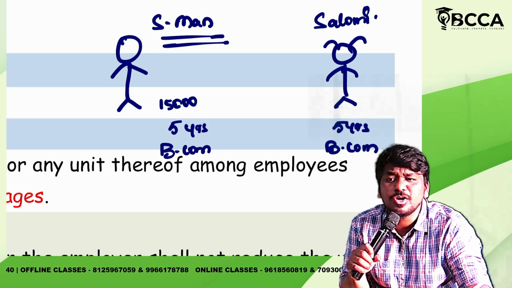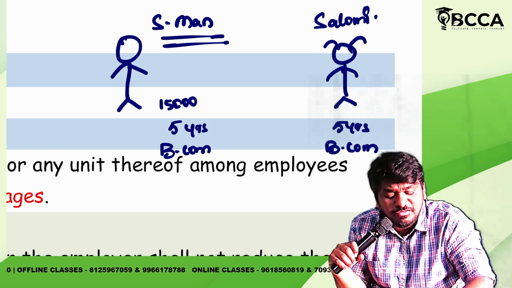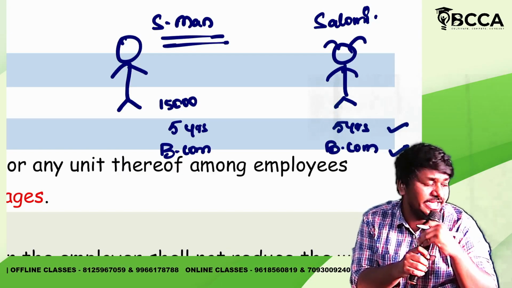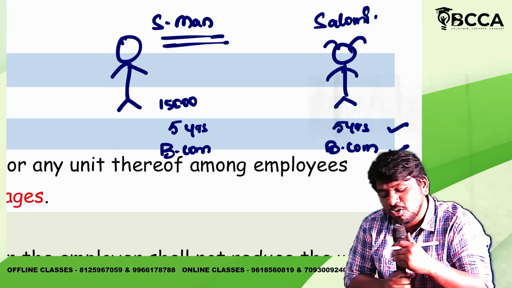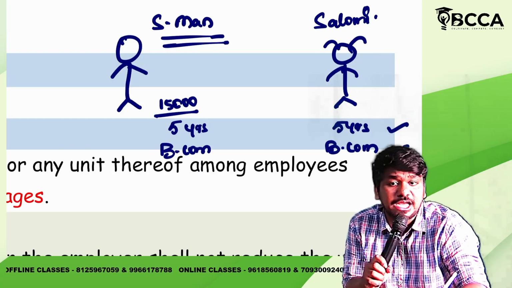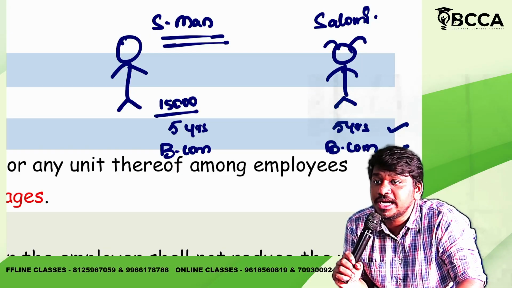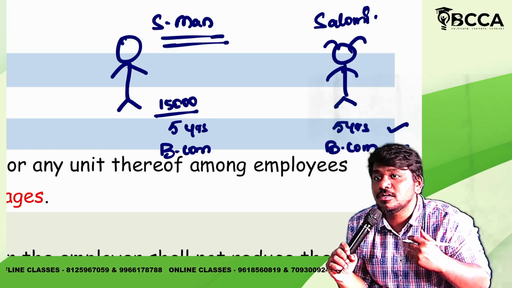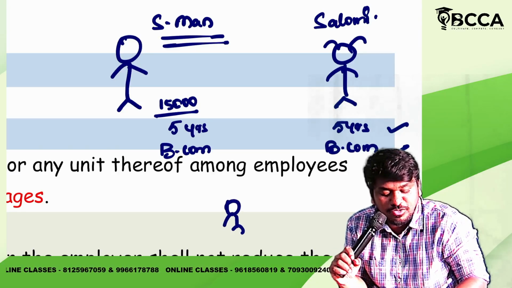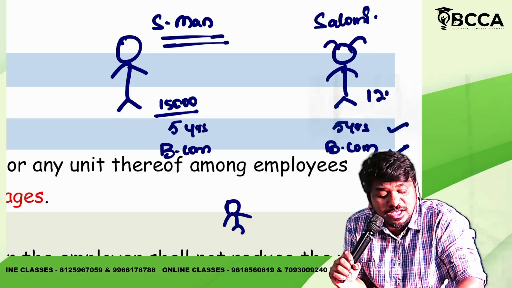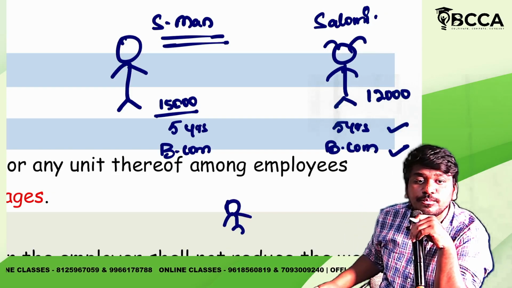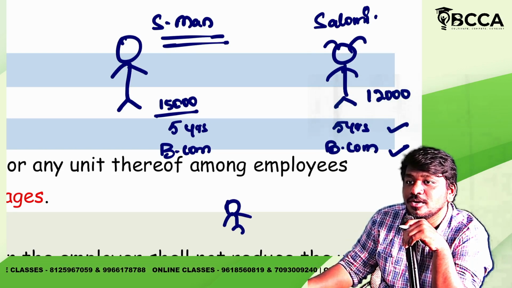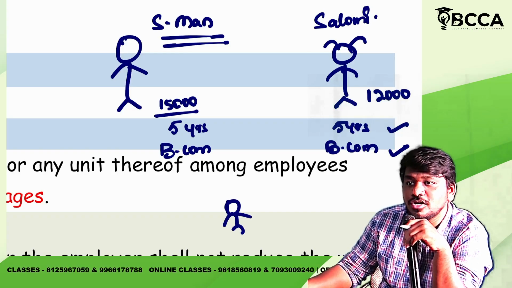15,000. Yes or no? Because same qualification, same number of years of experience. So if Suleiman is getting 15,000 as his salary, then she also should get 15,000. But if the employer, whose name is Vignan, is giving her 12,000, is it right or not? It's not right.